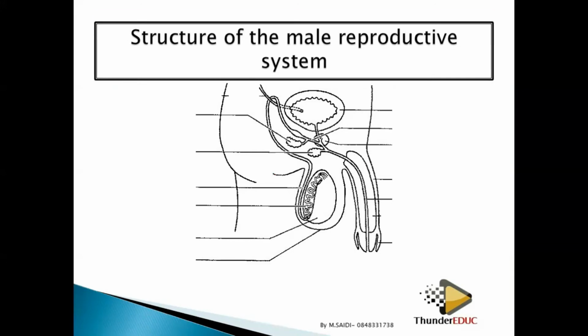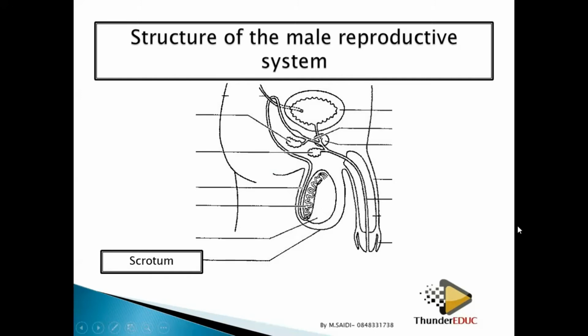Do you know about the male reproductive system? Many students know about these structures, but sometimes when you bring it in an exam, you find out that students can't even label their own structures. That is an embarrassment. So let's look at the male reproductive structure. There are some specific parts which you need to know and understand. The male reproductive structure is made up of the scrotum. The scrotum is the outside part, which keeps the testis.